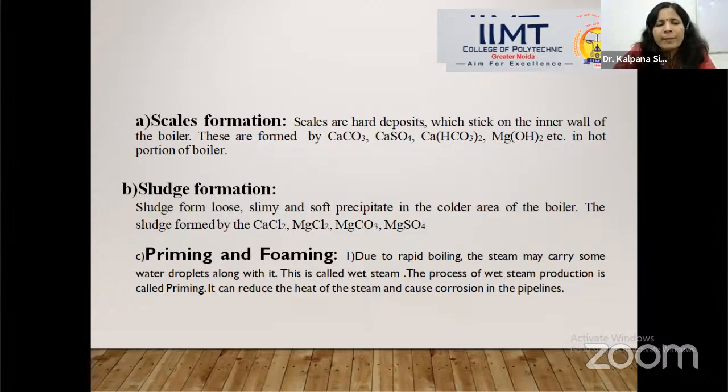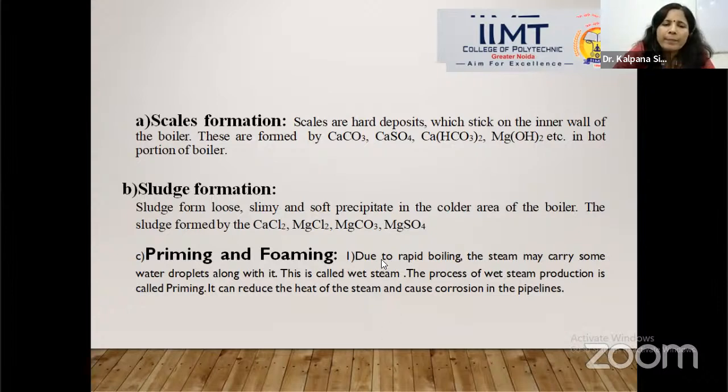And this soft, loose, slimy precipitate is called sludge. What do you mean by priming and foaming? Priming: due to rapid boiling, what will happen? Sometimes when the bottom of the boiler undergoes very continuous heating, the temperature at the bottom of the boiler exceeds the limit. As a result, along with steam, water droplets also enter the steam pipe. The process of water droplets going along with steam is called priming.